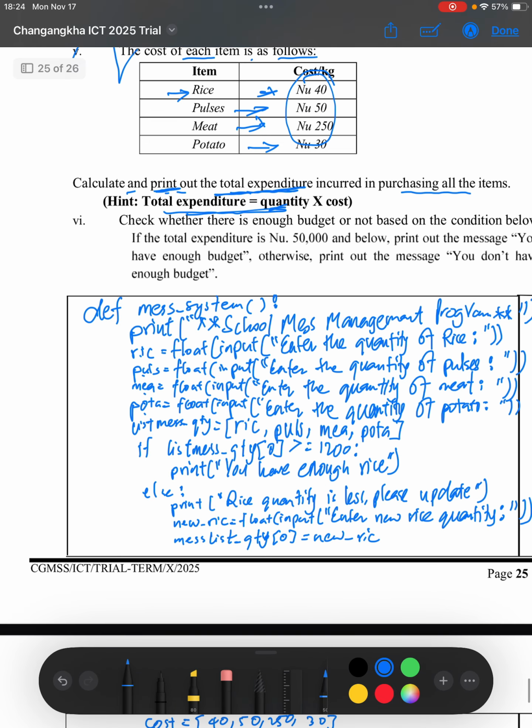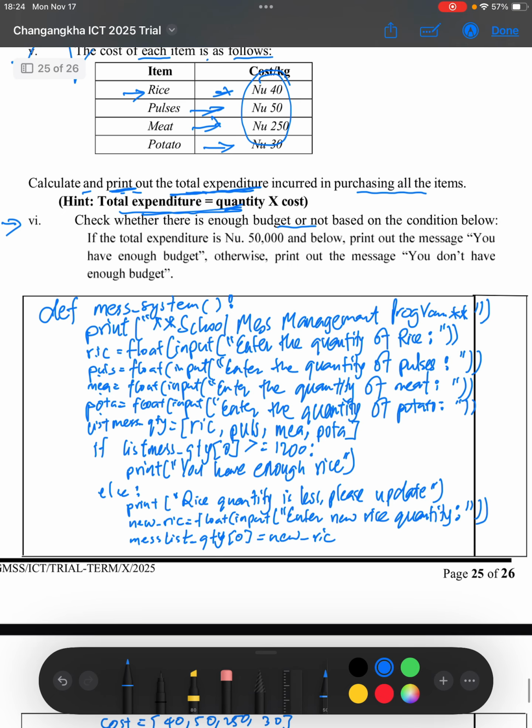Now let's go to the last final question. The final question is to check whether there is enough budget or not on the condition below. If the total expenditure is 50,000 and below, then you have enough budget. Otherwise, you have to print the message you don't have enough budget. So here we have to go with if and else.